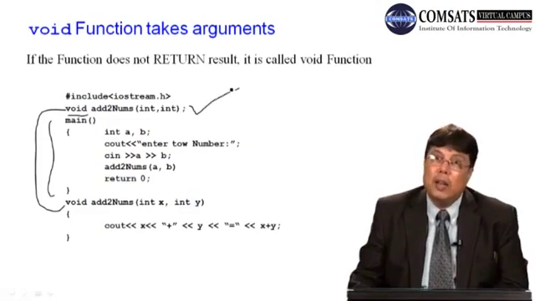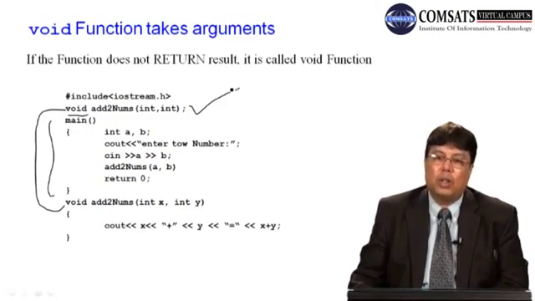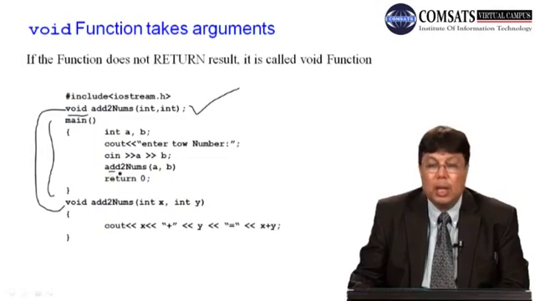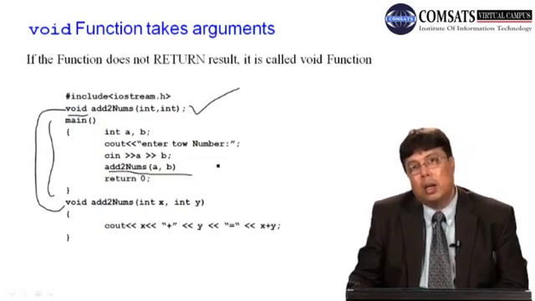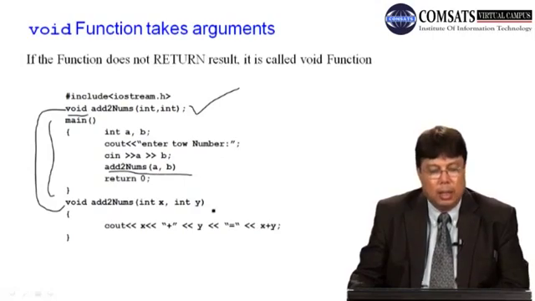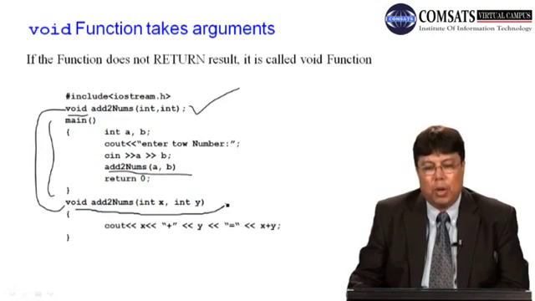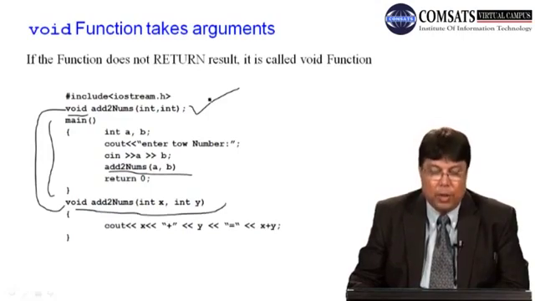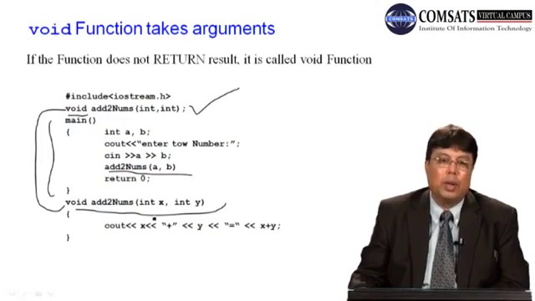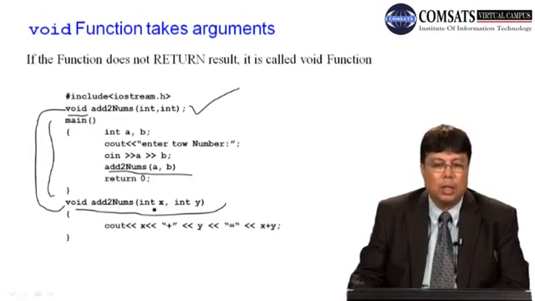We call it as declaration of a function. ये क्या है? Add two nums. Yes, this is called calling of a function. And what is this? This is called definition of a function. Prototyping a function, declaration of function, number two, calling a function, number three, definition of a function.